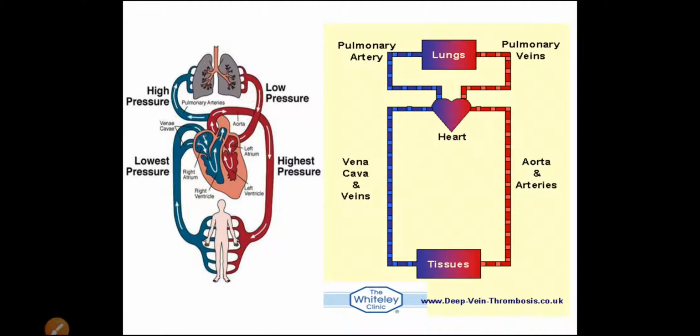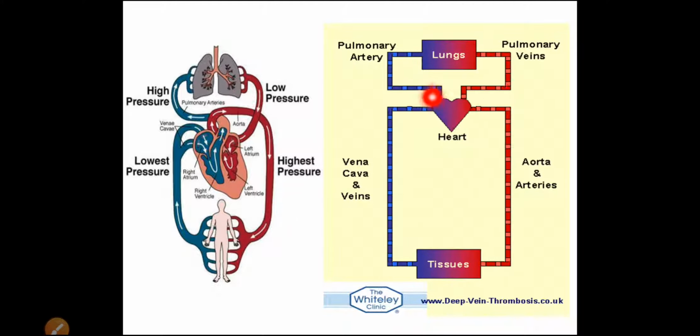Now here you can see this diagram, where the blood flows in the arteries at high pressure, and veins are also carrying the blood, but the pressure of the blood in the veins is low.